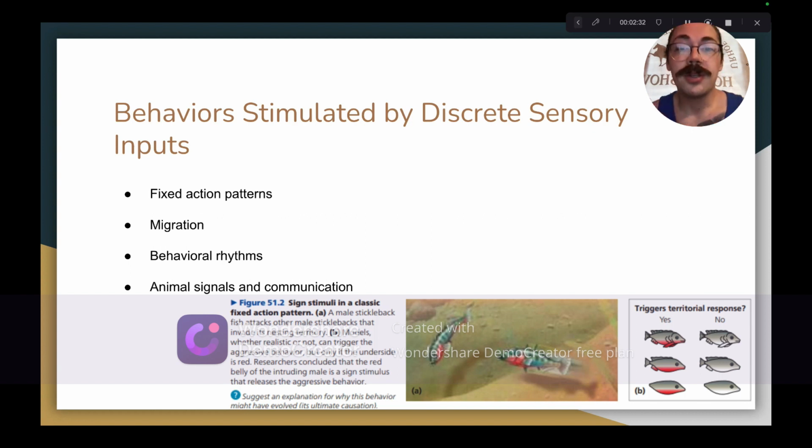Next, we'll talk about animal signals and communication. Communication within the context of this chapter refers to the sum of the processes by which individual animals send and receive stimuli, also known as signals, to and from one another, and the behaviors that are elicited as responses to these signals. There are 4 common mechanisms of communication between animals, and I'll be using a stepwise breakdown of fruit fly courtship behavior as an example.